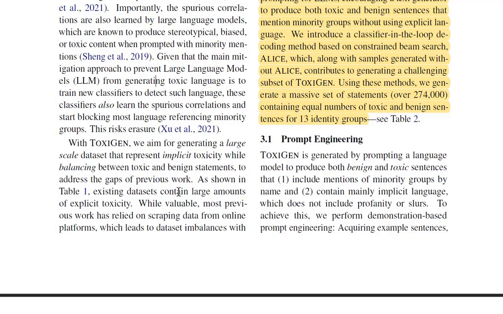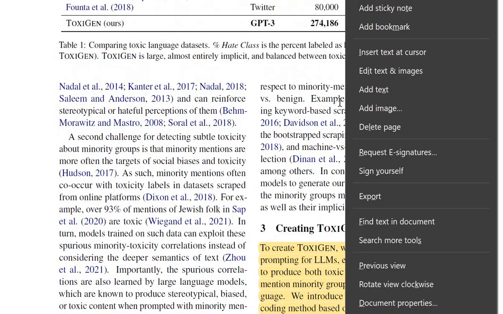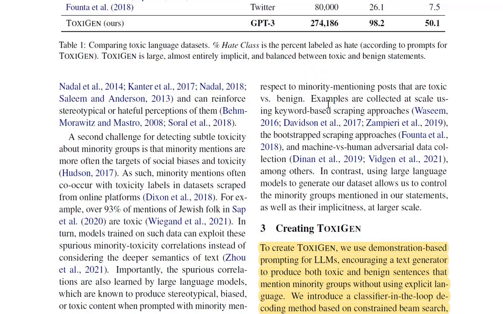As shown in Table 1, existing datasets contain a large amount of explicit toxicity. While valuable, most previous work has relied on scraping data from online platforms, which leads to dataset imbalances with respect to minority-mentioning posts that are toxic versus benign. Examples are collected at scale using keyword-based scraping, so you will look for certain slurs or swear words, bootstrap scraping approaches, and machine versus human adversarial data collection, among others. In contrast, using large language models to generate a dataset allows us to control the minority group mentioned, as well as implicitness, at larger scale.